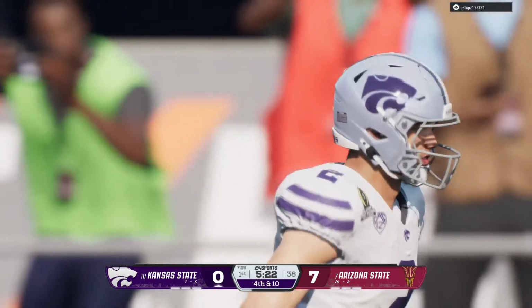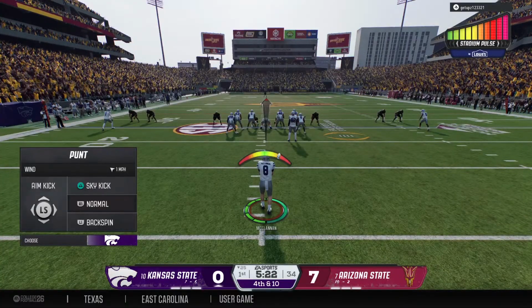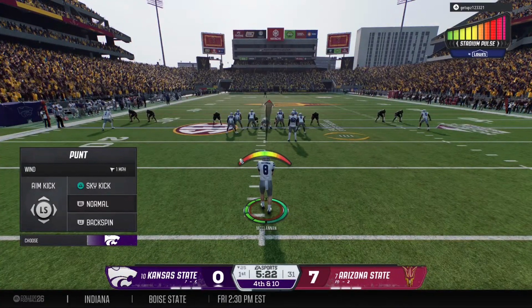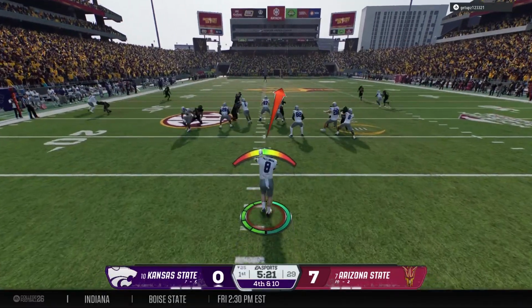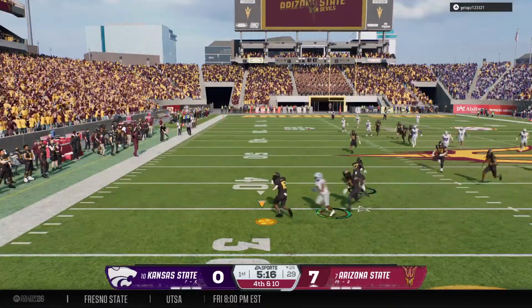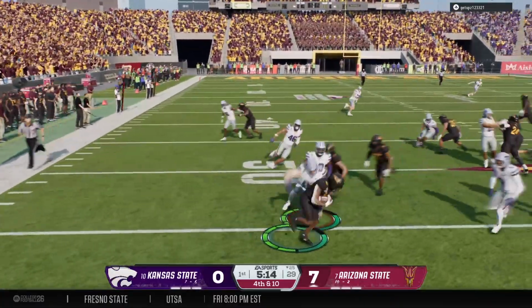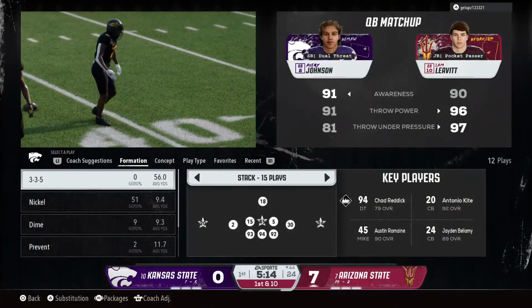Brings up fourth down. And the Wildcats will have to kick it away. That's the first punt of the afternoon for this offense. And they'll kick it away here. And we'll see what he can do on the return. And the coverage team is able to bring the returner to the ground.